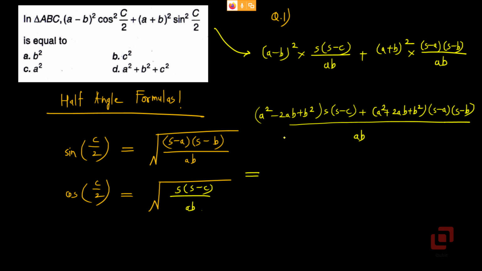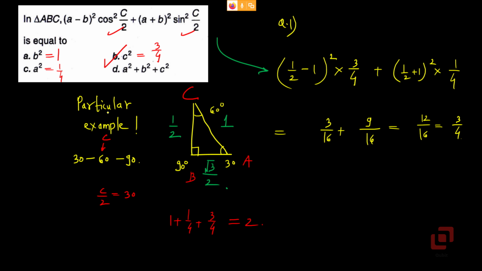In board, you may be required to simplify this by putting S as A plus B plus C by 2 and so on. So we have avoided it completely. We have picked a particular example and see, if this result is true for any triangle, it has to be true for our particular example. And this is where your practice of solving different multiple choice questions and different techniques will come into picture.